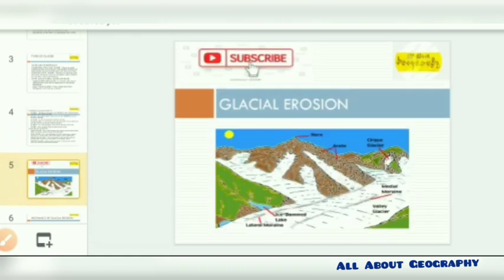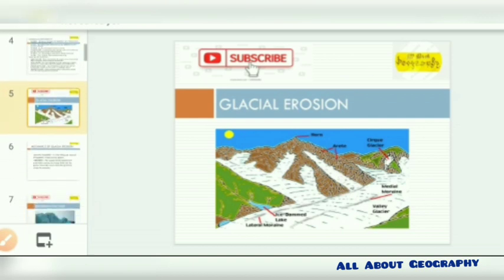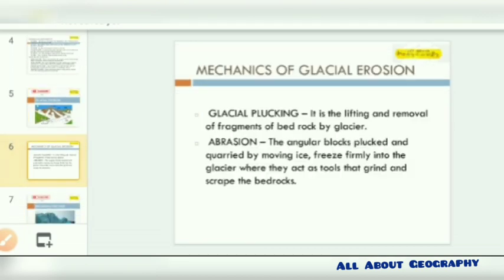And from the feature, it's basically formed when the erosional process starts. So we need to talk about the mechanics of glacial erosion. Now this glacial erosion works on the basis of two mechanics, that is glacial plucking and abrasion. We know about that plucking.